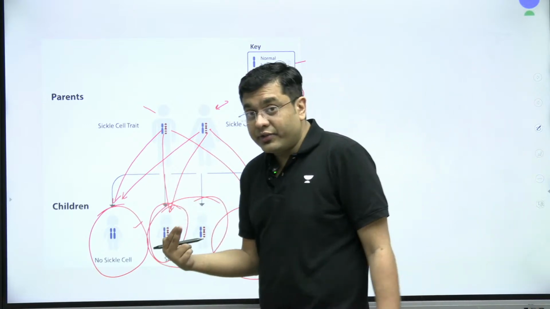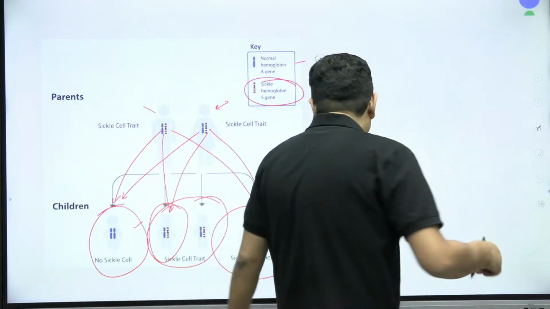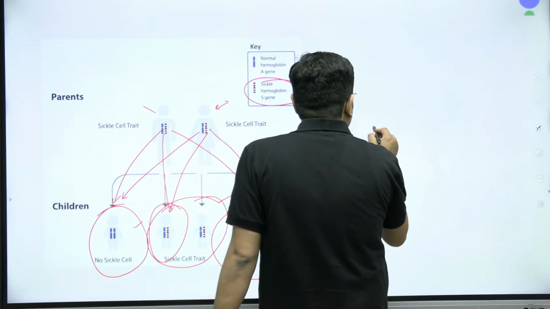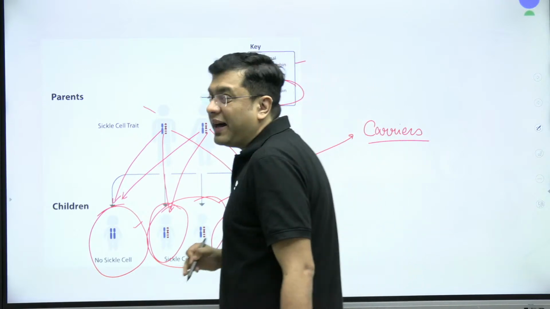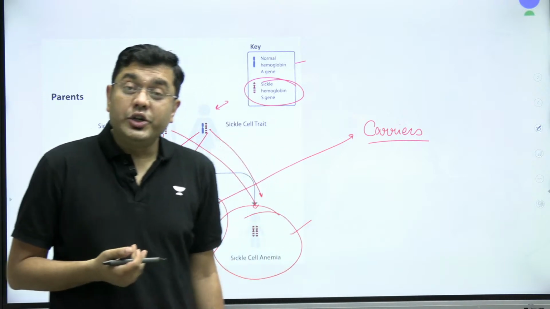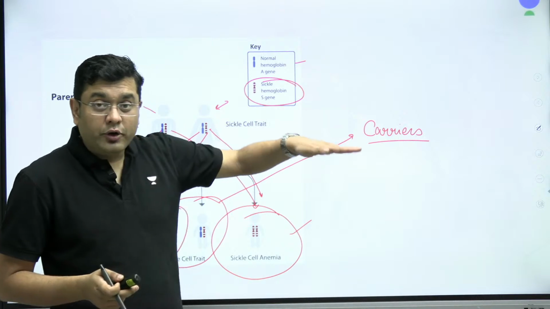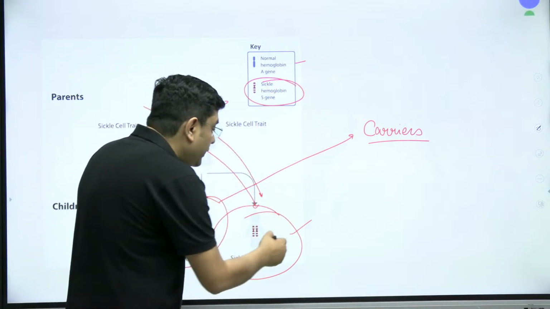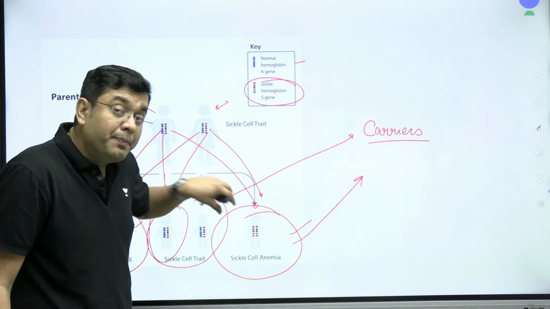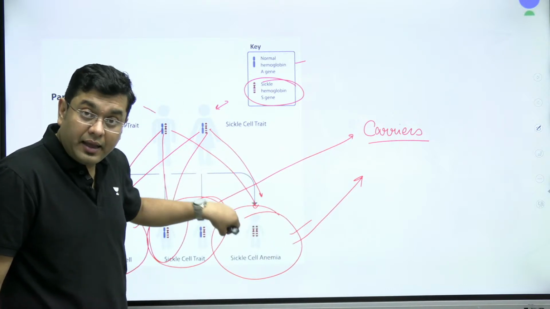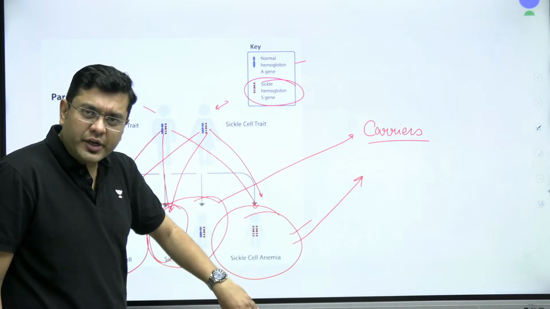So the carriers have the tendency to pass it on to the next generation. So these become the carriers who can pass it on to the next generation easily. So that is how it gets passed on from one generation to another. Even the individual who is suffering from sickle cell anemia, having both sickled hemoglobin within them, will also pass it on to the next generation.